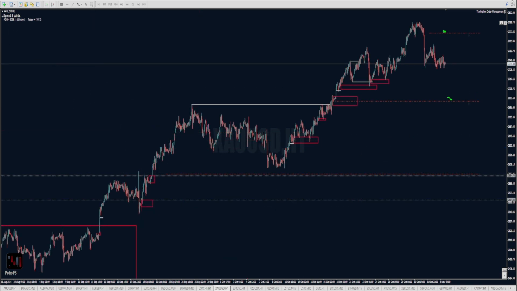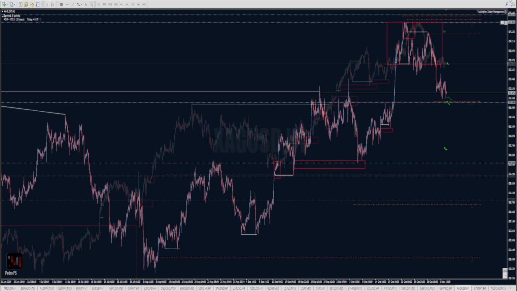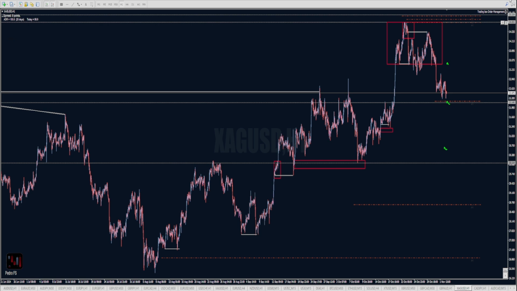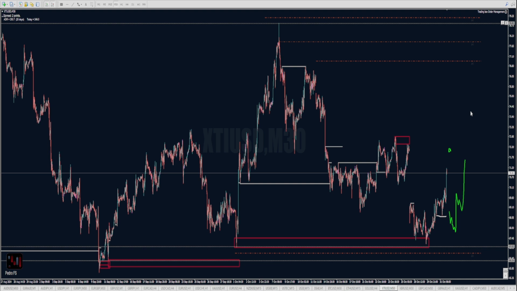Gold and silver, they are just ranging a little bit, showing a little bit more of a bearish move, so we'll see. I'm expecting new lows, and then eventually we'll see if we're going to have a little bit more bullishness again. And in terms of oil, it finally reached a target.